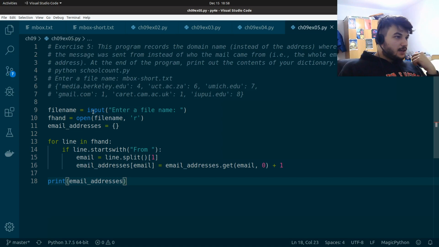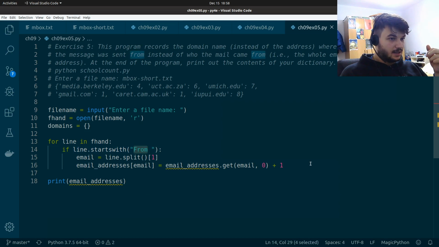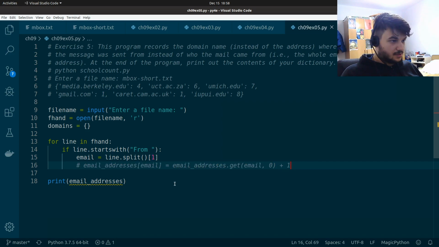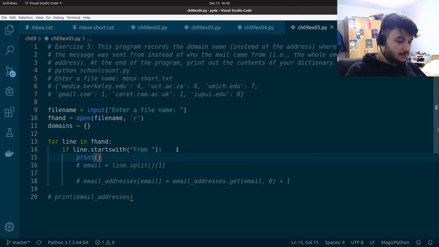So we get the file, we open the file, but in this case, we're not going to save the email addresses, but the domains. Okay, so I'm just going to declare an empty dictionary with domains. We're going to iterate through the lines. We are checking the lines which start with From and the space. We split the line, and let's comment this and this, and just see again. And we're going to comment this as well. So I'm just going to print the line.